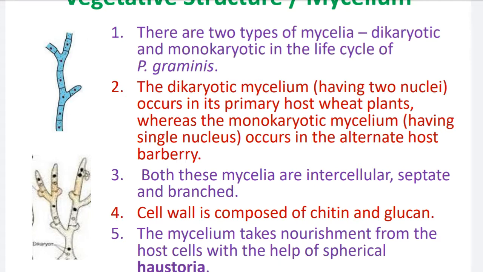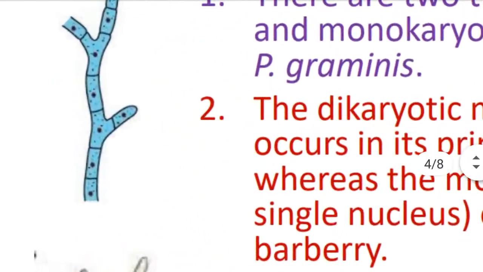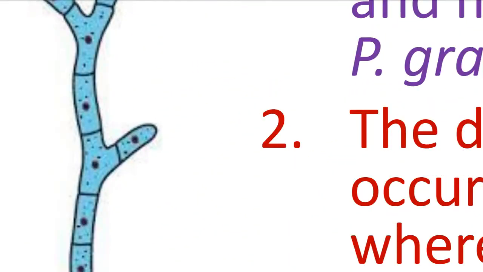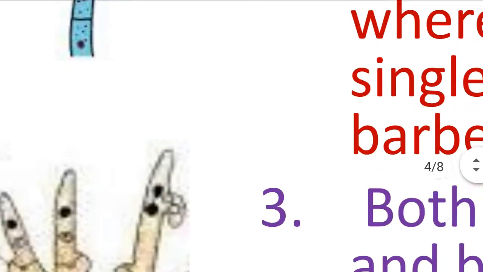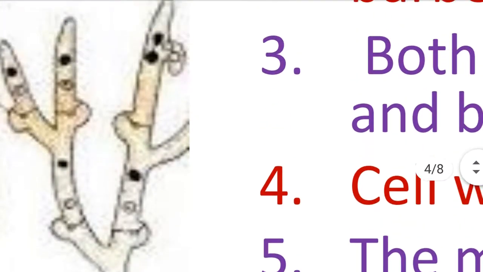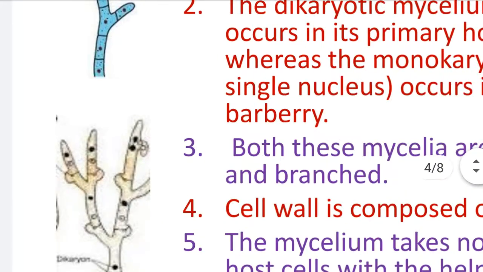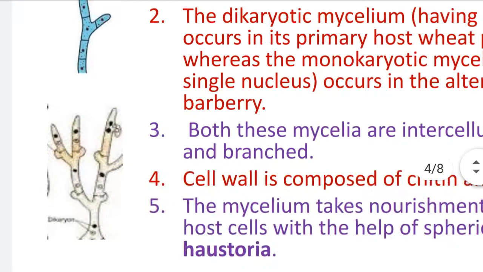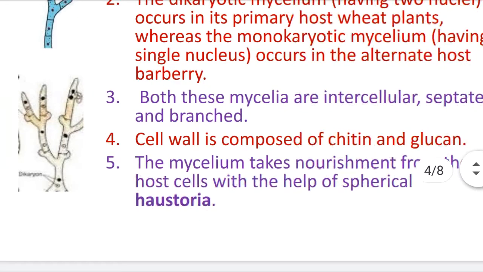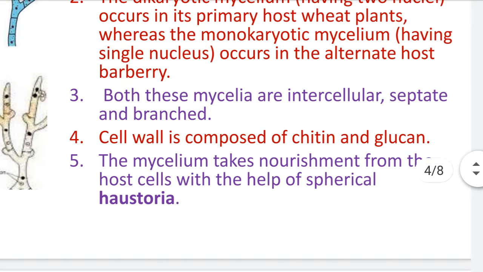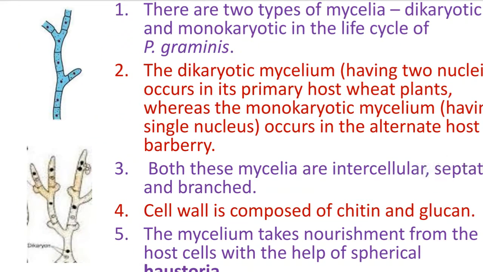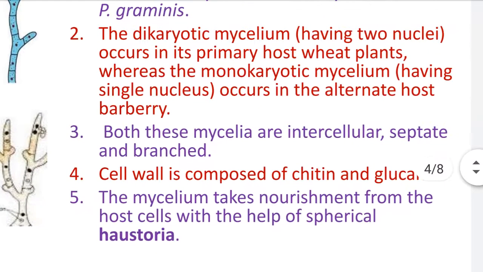Then the mycelium is septate. Septate means there are transverse walls. See here, the transverse walls are present in the mycelium. This transverse wall is called septa, and due to the presence of these septa, the mycelium is septate. And branched, you see both the mycelia are branched. So both mycelia, dikaryotic as well as monokaryotic, are intercellular, septate and branched.